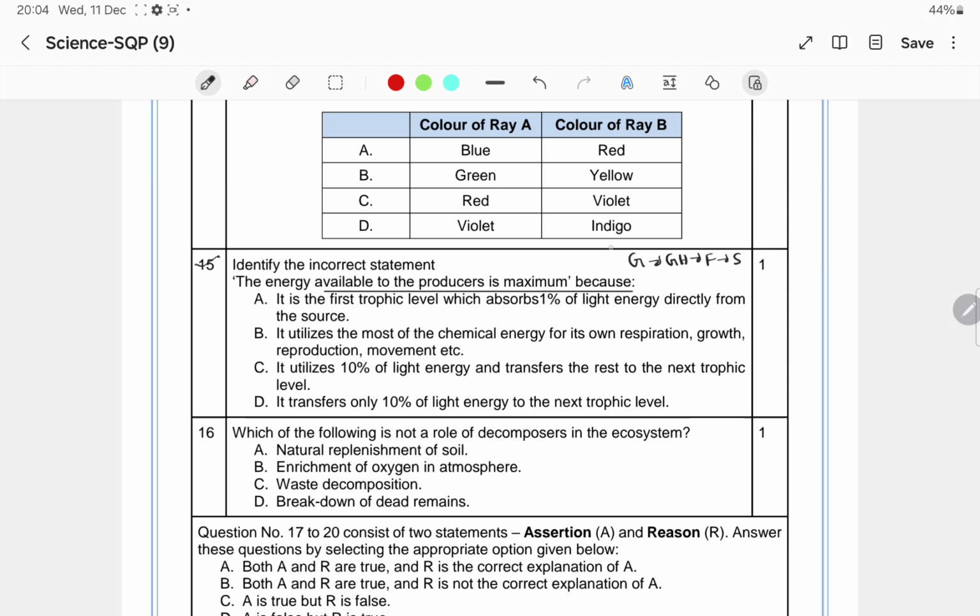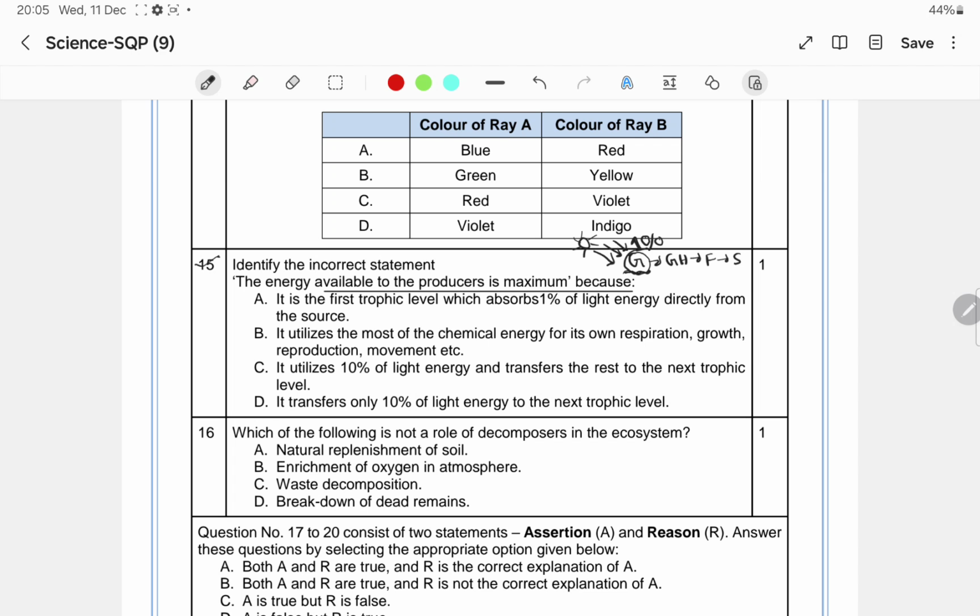Grass gets energy from the sun, and you have already studied that only 1% of that energy is utilized by the green plants. That means at the producer level, that energy will be available. So the energy available to the producer is maximum because, why? What is the reason?